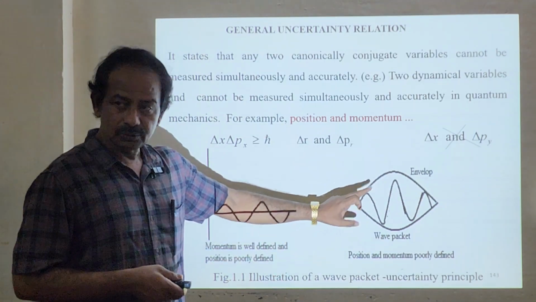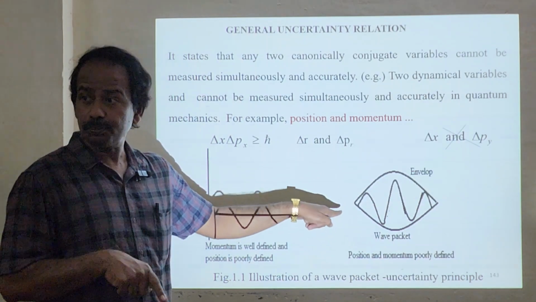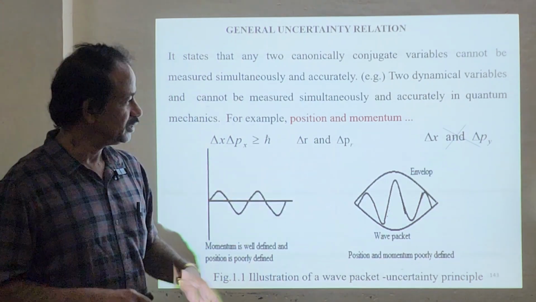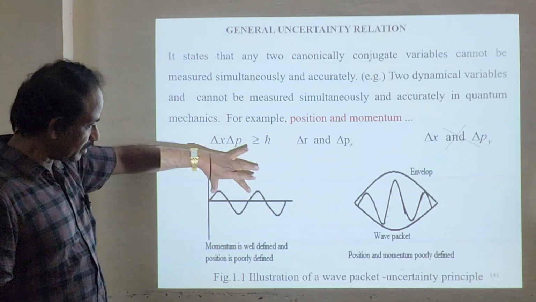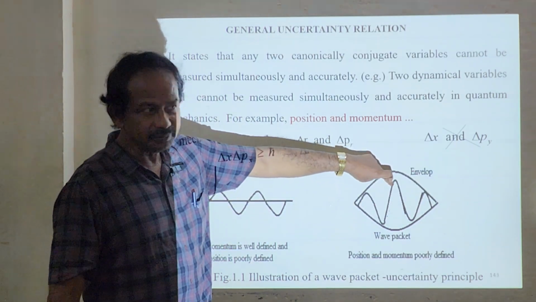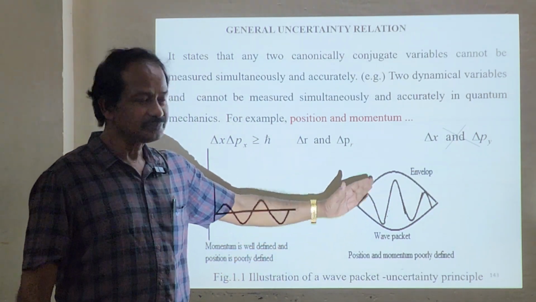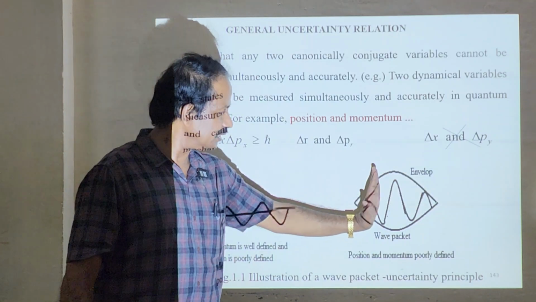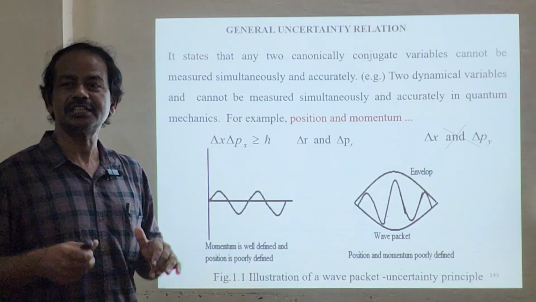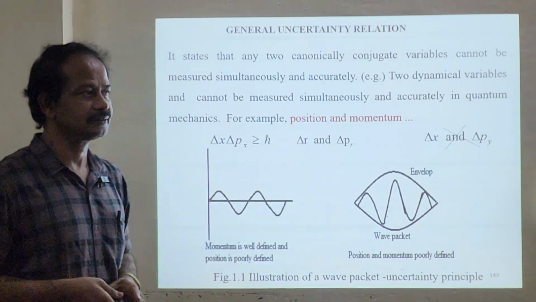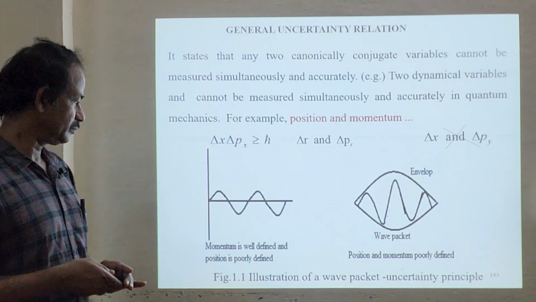So here, just look at the wave packet. Here position and momentum are both ill-defined, both poorly defined. We can't find the exact lambda here. Here we can find the lambda. So look at the wave; we can't find lambda. What is the position? The highest probability is that it can exist here, but nearby also. So again both are ill-defined. That's why they have constructed the wave packet exactly like this. Both are poorly defined.